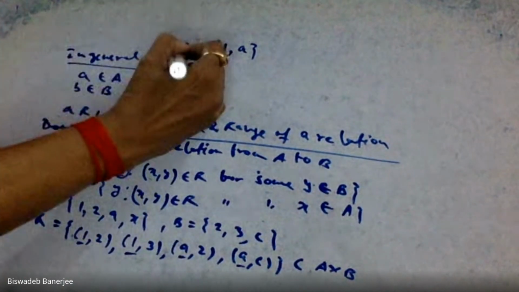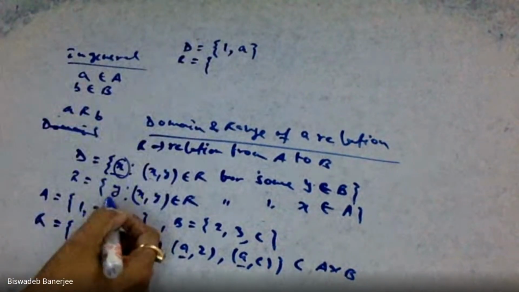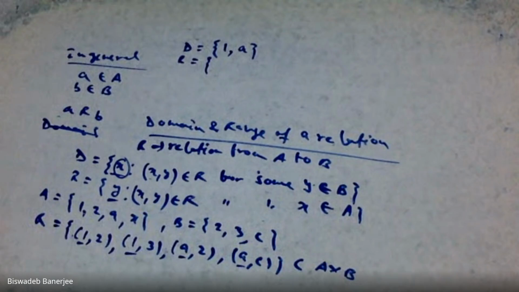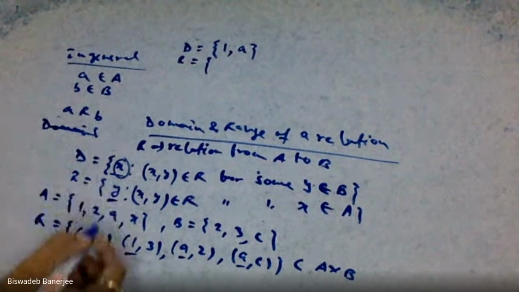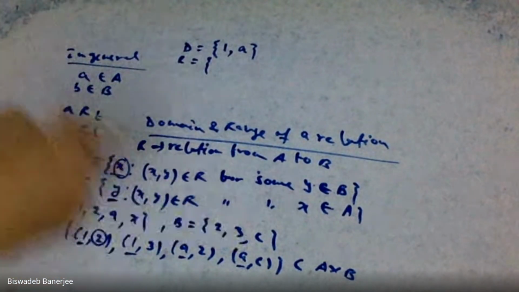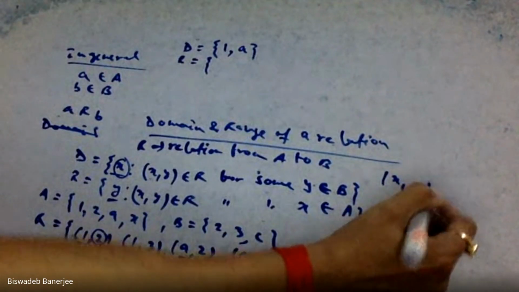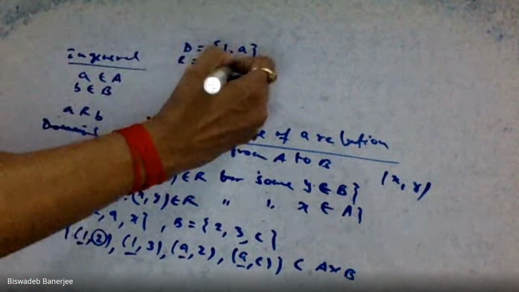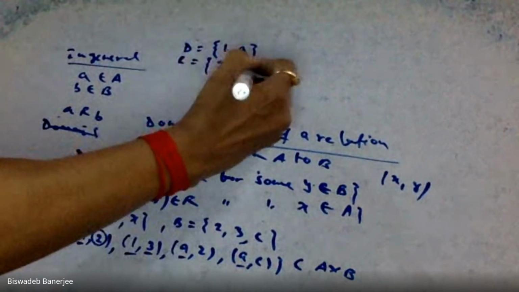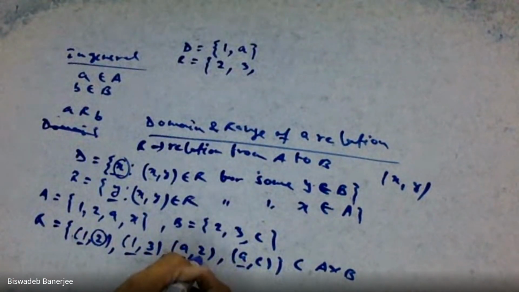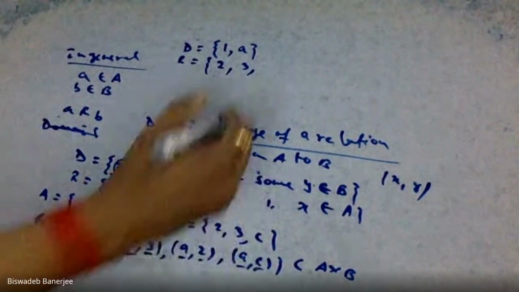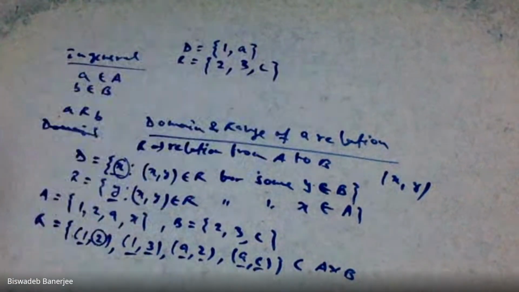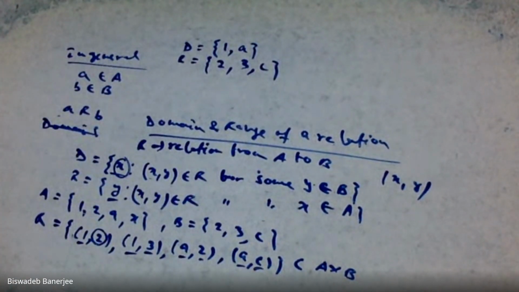And for the range, look at the definition of range. Range is the collection of all y. Recall this definition. And we know y always comes second, so we always maintain this position (x, y). Under y, 2 is a member, 3 is a member. This 2 is repeated, so we don't need to write it again. c is another member. So 2, 3, c, these three are members of my range. Clear, everyone?